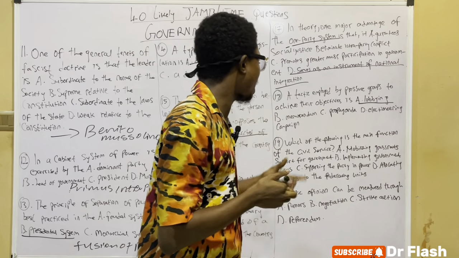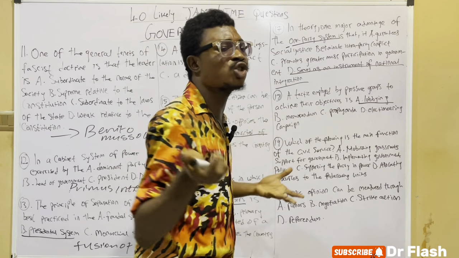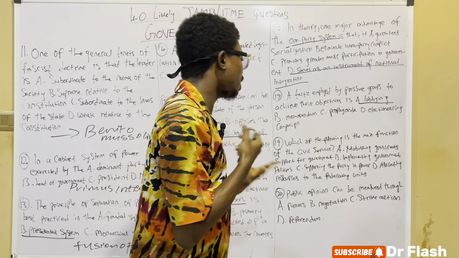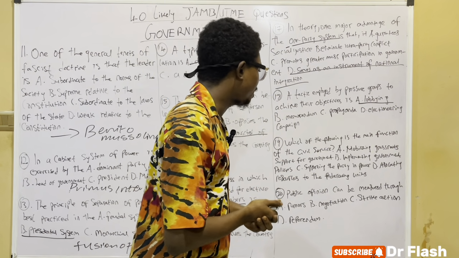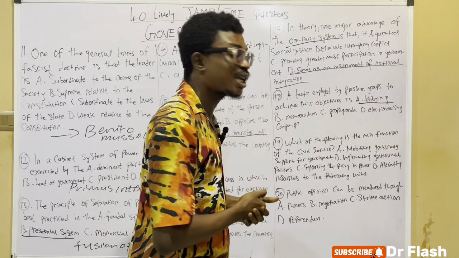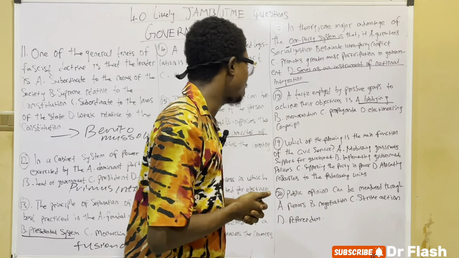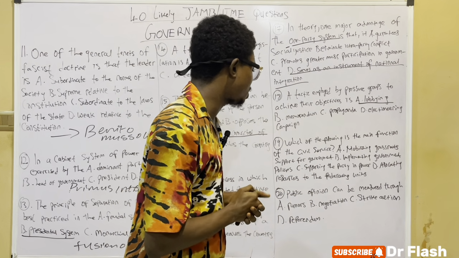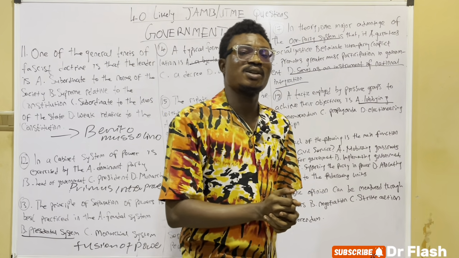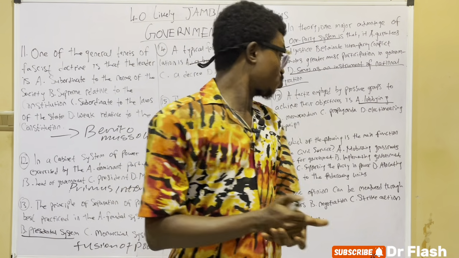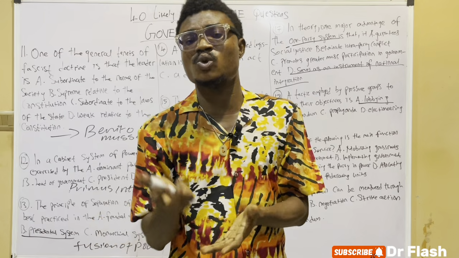Number 19, the question they ask: which of the following is a main function of the civil service? A, mobilizing grassroots support for the government; B, implementing government policy; C, supporting the party in power; and D, allocating resources to the federating units. What is civil service? What do they do?